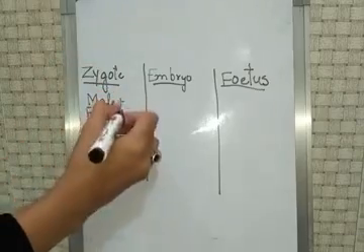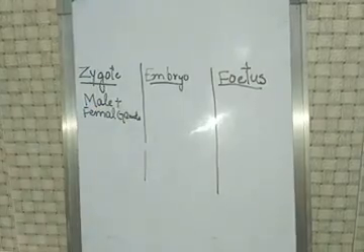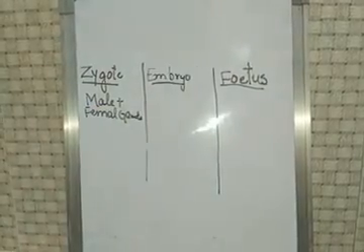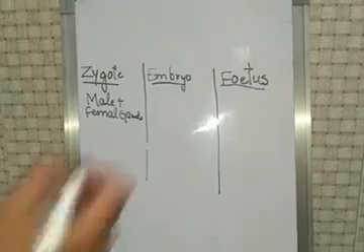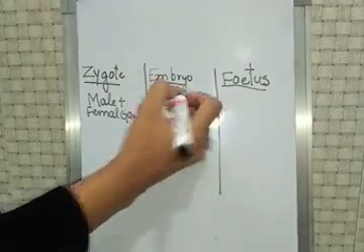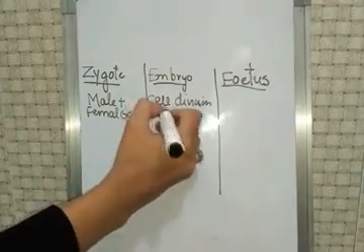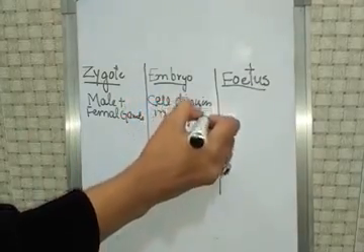When combined, they form a zygote. And an embryo is formed by the repeated cell division of the zygote. When cell division occurs in the zygote, it forms an embryo.